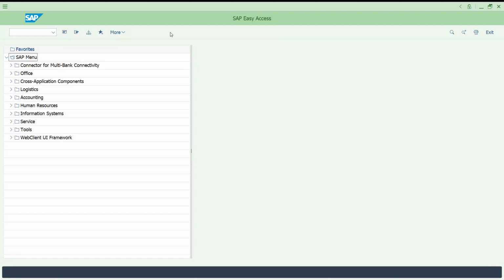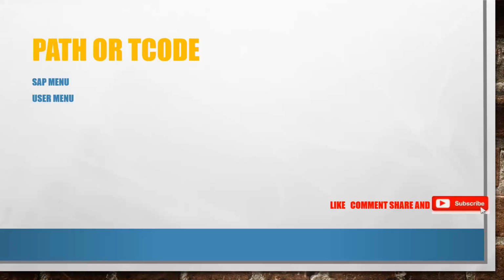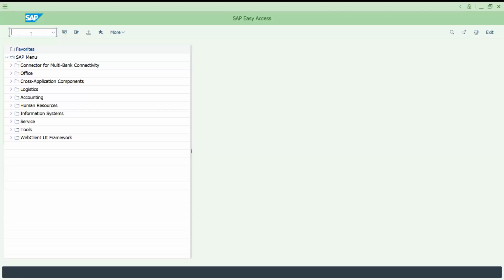So let's go back to the session again. Now see PFCG, I have already explained, for roles. Next we're going to see command prompt. This is for beginners. For experienced people, or who have done a lot of practice, it is boring. But if you are very new to SAP, then it is useful to you.